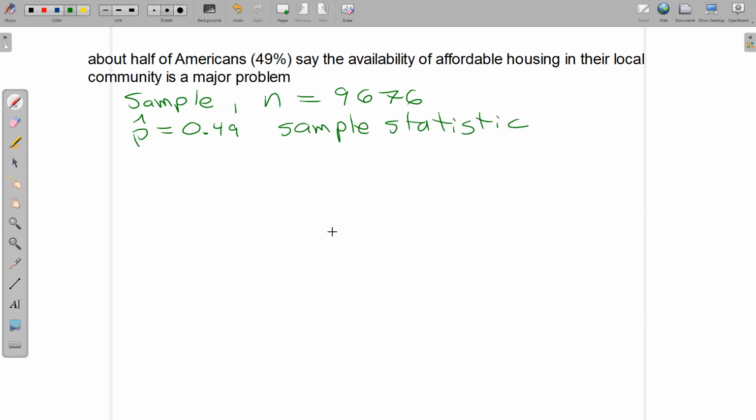And Pew is using this sample statistic to estimate what's really going on in the population. So we're using this sample statistic to estimate the true population parameter. Let's see, I want to write true first. There we go. Let's get the letters in the right order, Gary. There we go. The true population parameter.